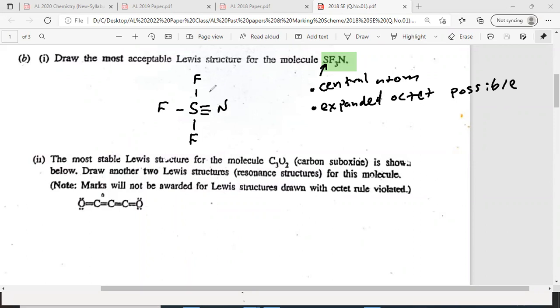Now is this correct? What is missing here? Can anyone comment on this? This is not 100% correct. What is missing in my Lewis structure? Sulfur's 6 electrons are all used up for bond formation. And what is missing now? Lone pairs. Okay, very good. Yes, lone pairs are missing. So around each fluorine atom 3 lone pairs, like this. And around nitrogen only 1 lone pair.